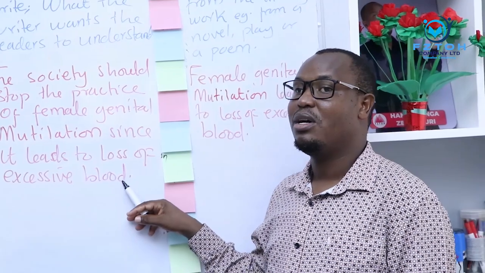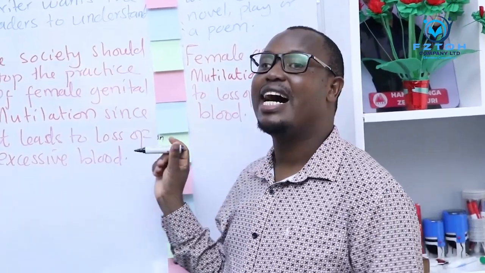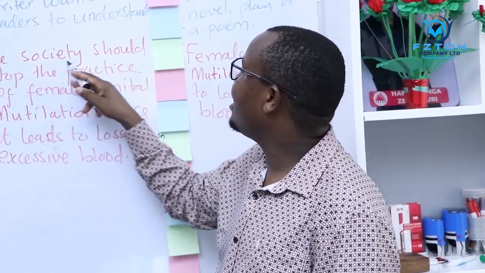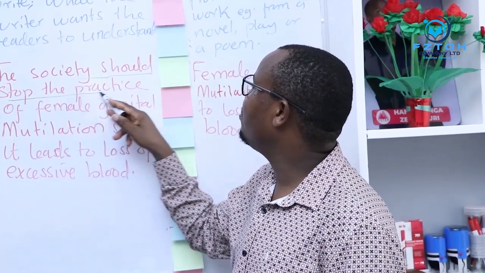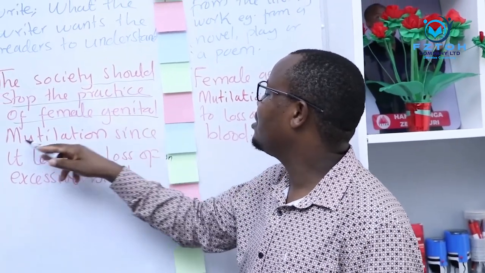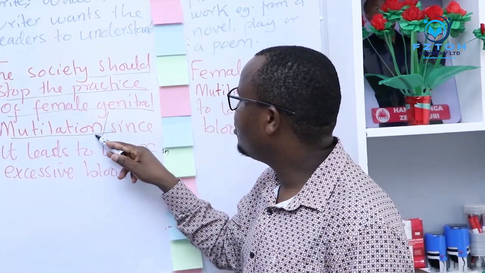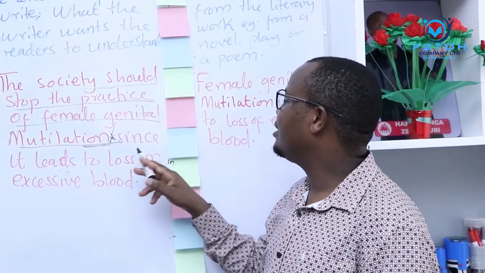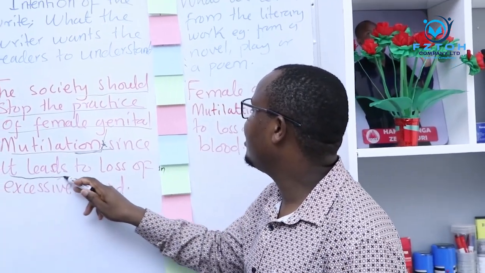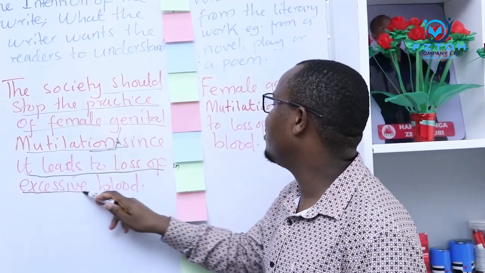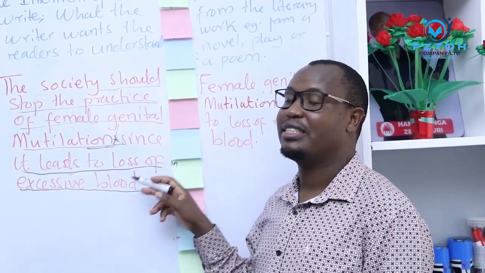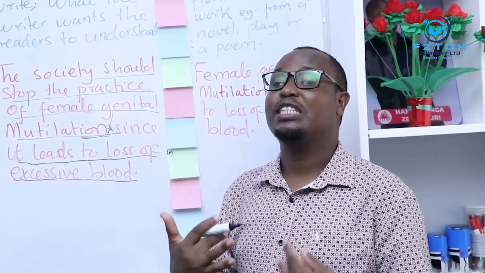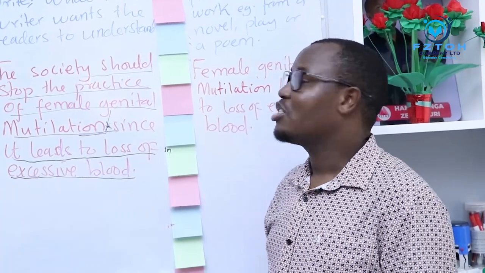Dear listeners, when you see this message, the way it is written, it has two parts. The first part is the society should stop the practice of female genital mutilation, up to here. So this is the first part of our message. The second part is it leads to loss of excessive blood. So the message mostly has two parts, so that it's self-explanatory and well understood.